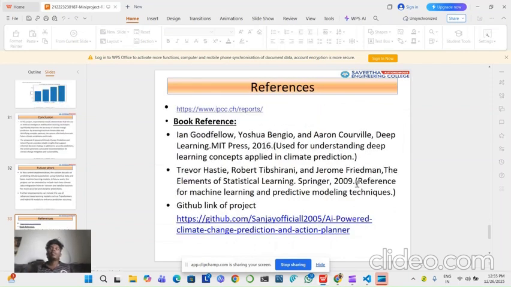This is the website we took the reference from, and the book references: Ian Goodfellow, Yoshua Bengio, and Aaron Courville, Deep Learning, MIT Press 2016, and Trevor Hastie, Robert Tibshirani, and Jerome Friedman, The Elements of Statistical Learning.